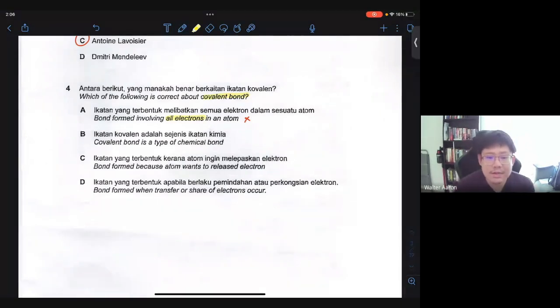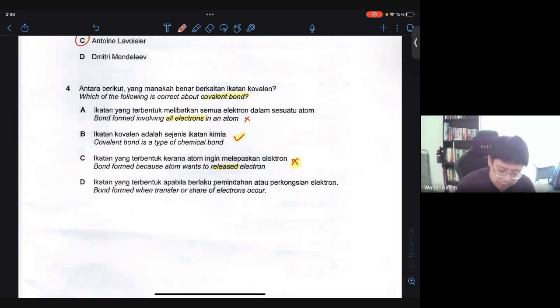B, covalent bond is a type of chemical bond. Yes, indeed, it is a type of chemical bond. So this is correct. And then the next one, C, bond formed because atom wants to release electrons. Not necessarily. They don't actually release or accept. We say that in a covalent bond, they want to share instead. All right, they want to share electrons so that both of them can achieve either duplet or octet. So C is also wrong.